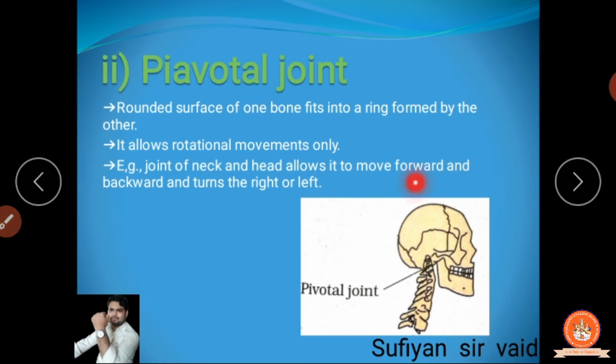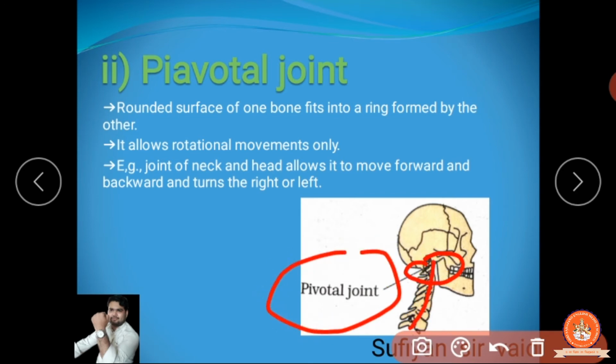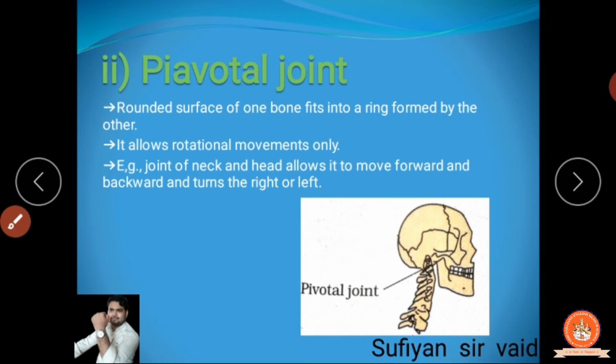If you think this is our bone, this is our skull, clear, खोपड़ी बोलते skull, and this is the particular backbone. Clear? Over this place there is a ring, and this backbone is going to be joined in this position. This is called what? It's a pivotal joint. Clear? Example, you can take the example of the joint of neck and head. It allows it to move forward, backward and turn right, left. You can move your head आगे पीछे ऊपर नीचे सब जगह मूव कर सकते हो. Clear? This is a pivotal joint.